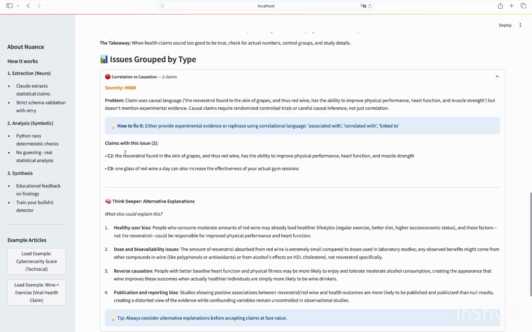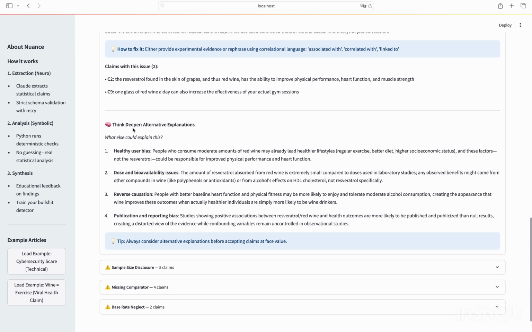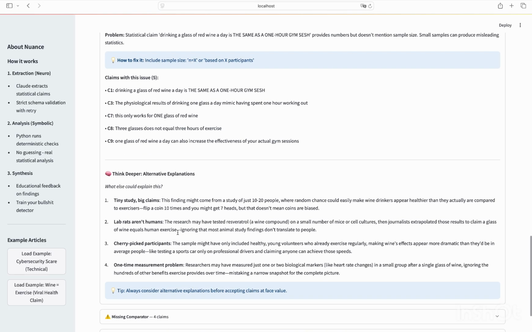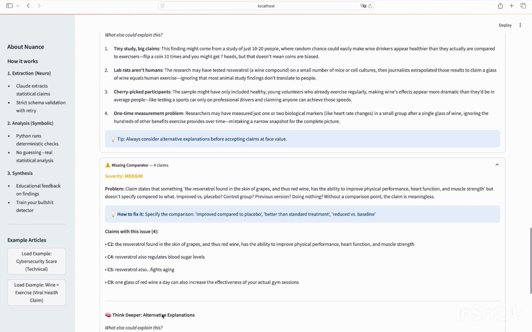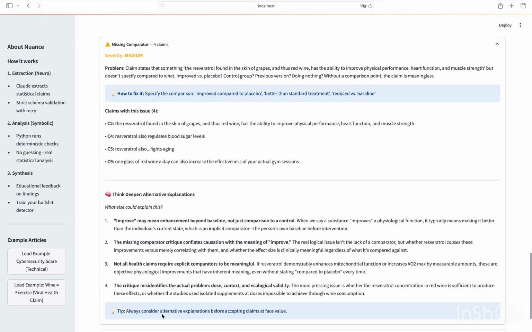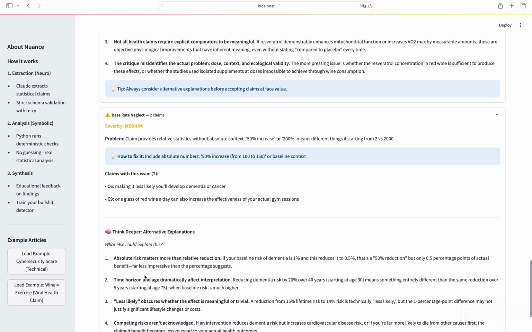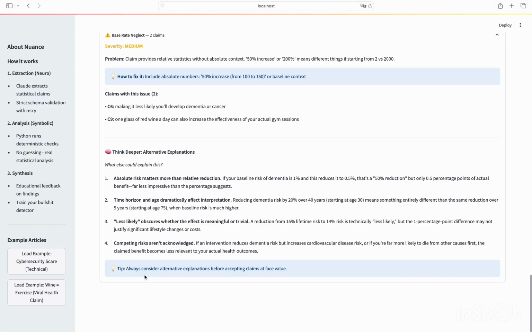It didn't just say this is wrong. It gave a severity level and an explanation of why this is statistically suspect. Giving reasoning is more important than just giving the answer. The real goal isn't to replace your judgment. It is to train your ability to detect statistical issues inside an article.